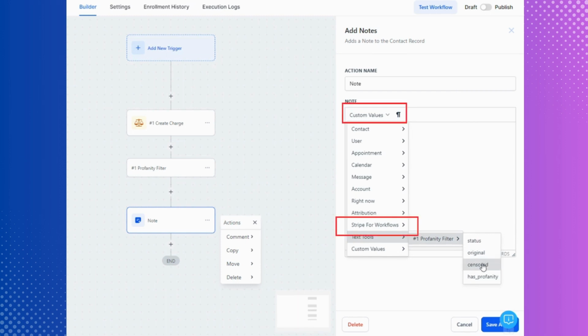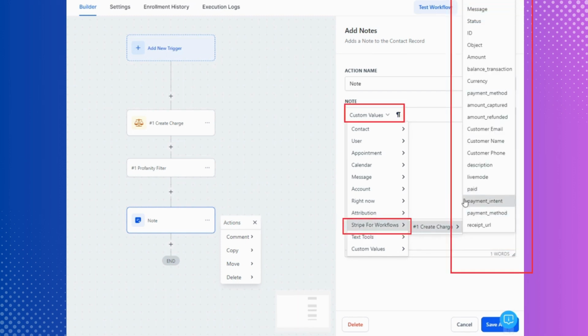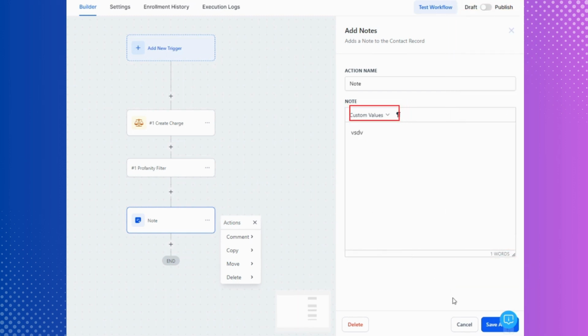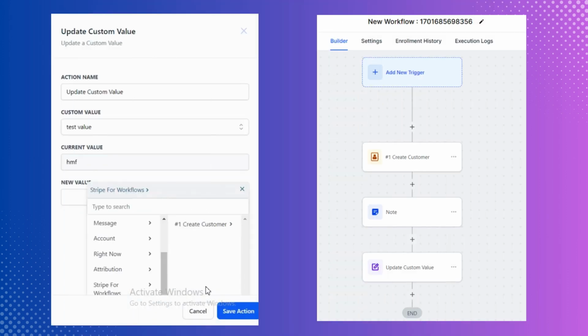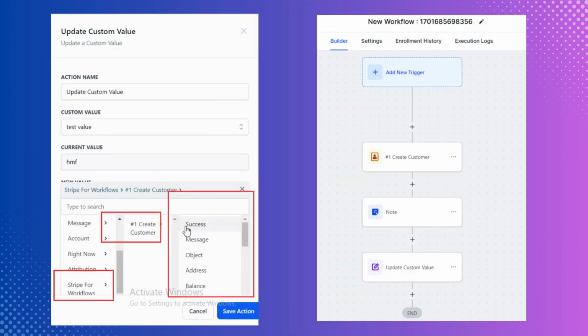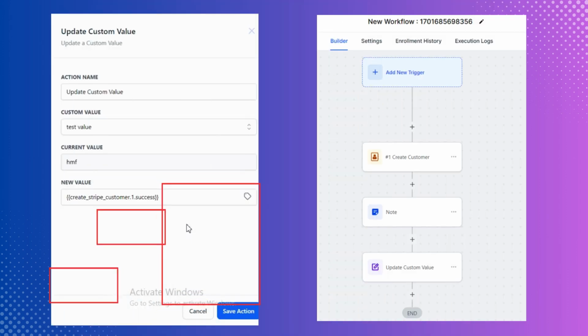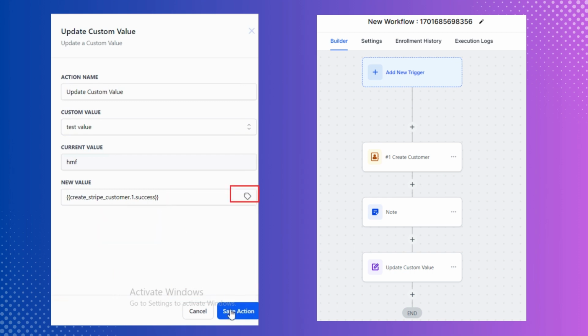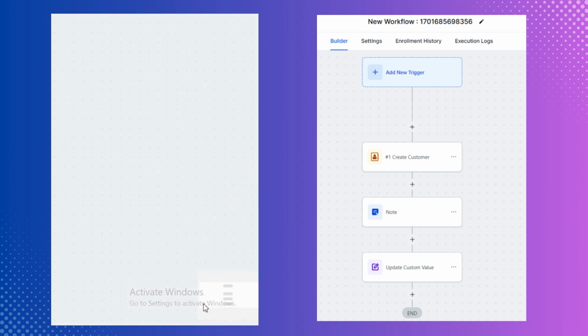Click on the Custom Values button to see a list of data you can use to dynamically fill in this note. You will see the Marketplace app response data. Use one of these values to make your note full of better information than the usual data found here.